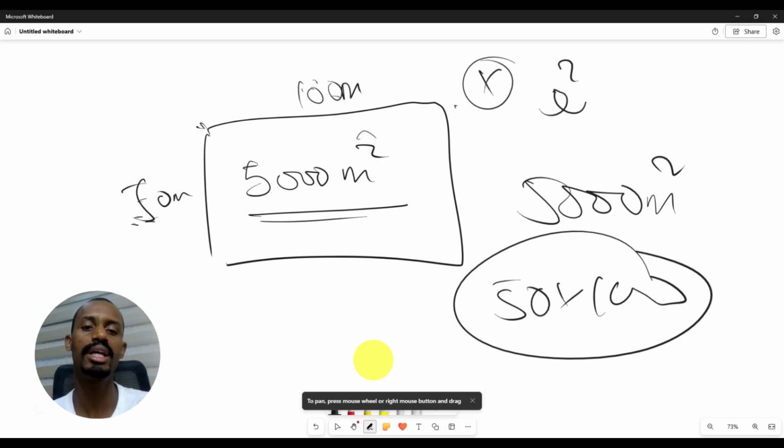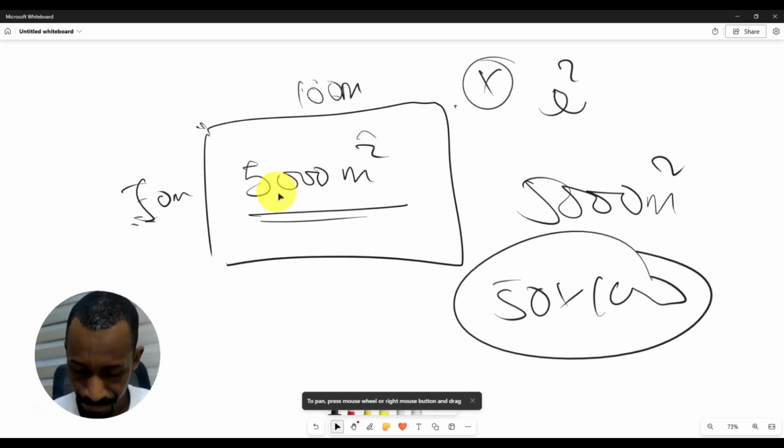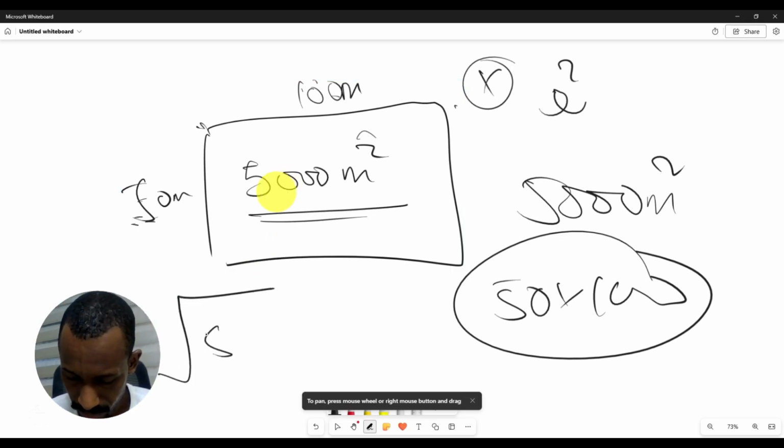But when you say 500 square meter land, first of all, it is confusing. Secondly, you will not know which side is how much. Okay, when you have this thing, this 500 square meter land can mean anything. It can mean probably, because the square root of 5,000 is probably 70.